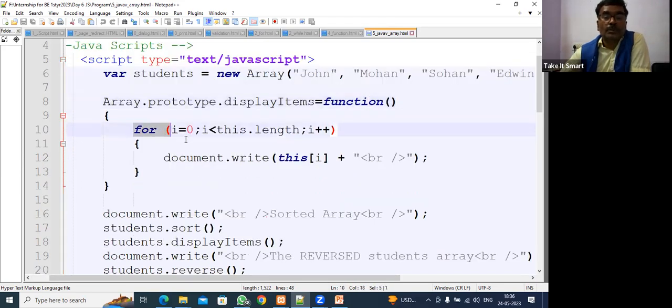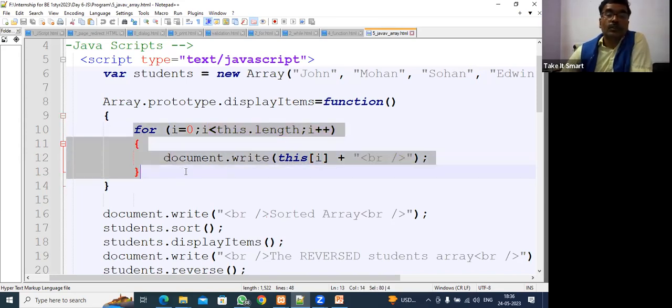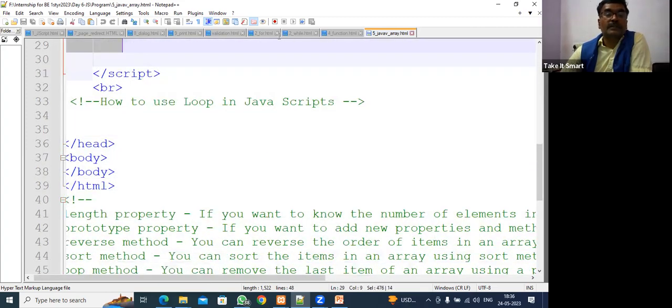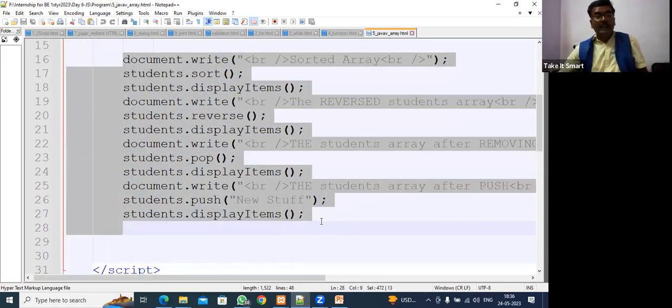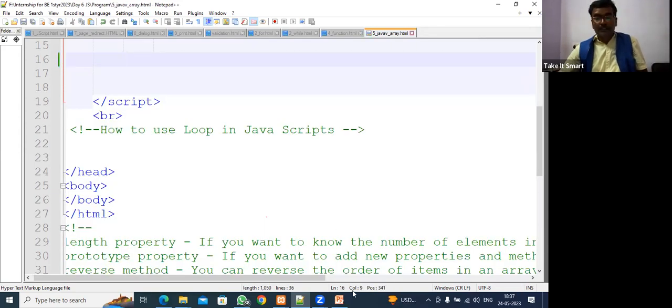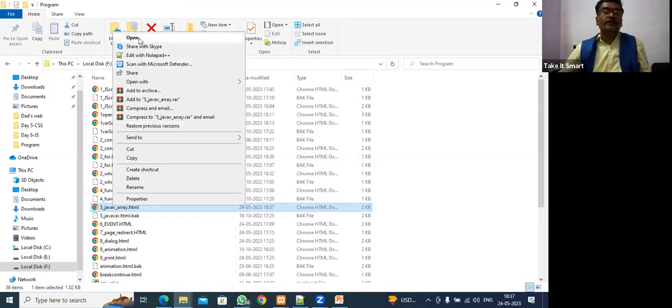we use a loop and read the array elements one by one. Array elements are stored under different indexes. The index of the array starts from 0. So if 7 values are there, the index will start from 0, 1 till 6. Using this loop, we are going to print the values. Next we will see, guys, what else we can do with the array. I'm cutting this part. I'm saving this and executing this array program.